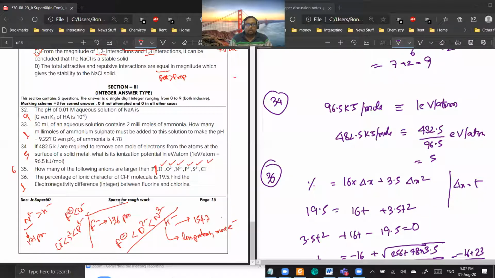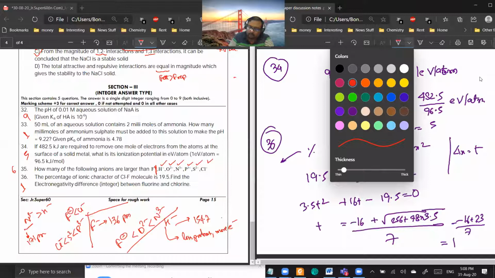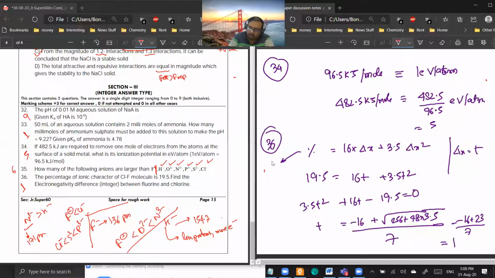Sir, 36 I'm getting 2.4. 36, the answer is exactly 1. This equation I have given for percentage ionic character, which is the Hannay-Smyth equation. Do you remember me giving this one? Yes, sir. So if you do the calculation, you will get the exact value. They have set the parameters in such a way. So delta x, if you put to be t, then 16t plus 3.5t square is equal to 19.5. You do it, you will get the exact answer.